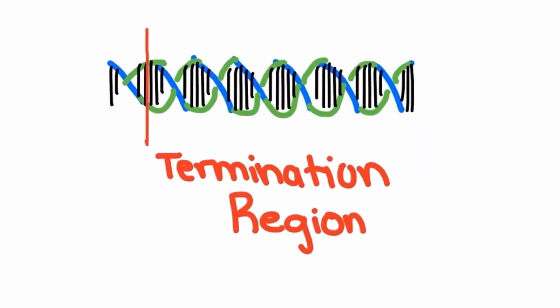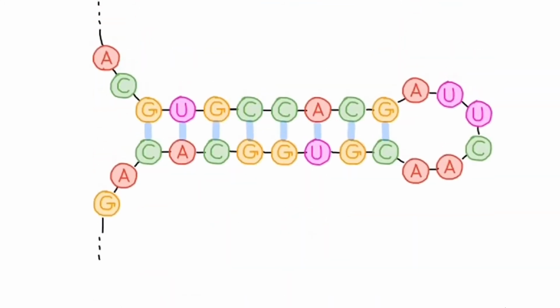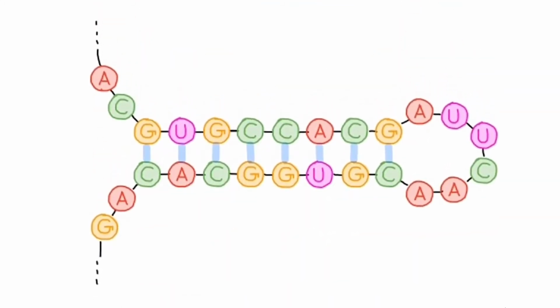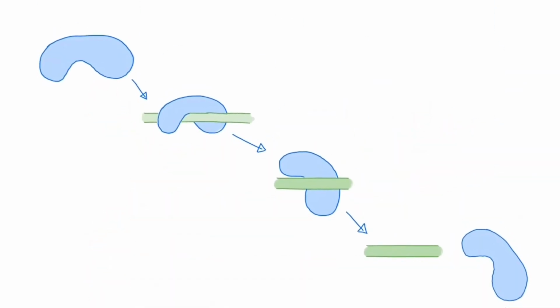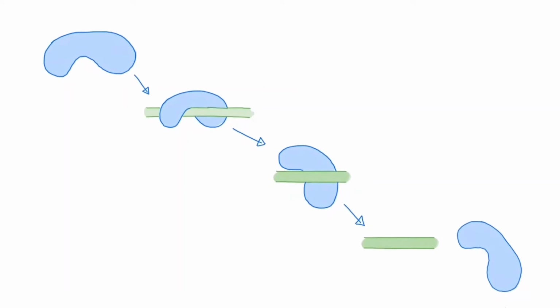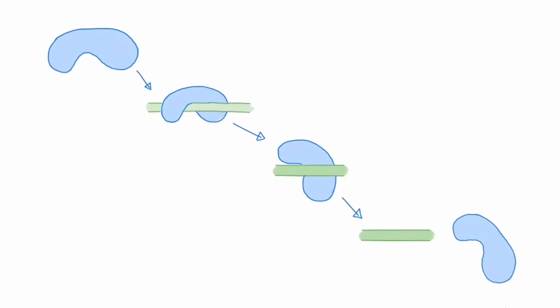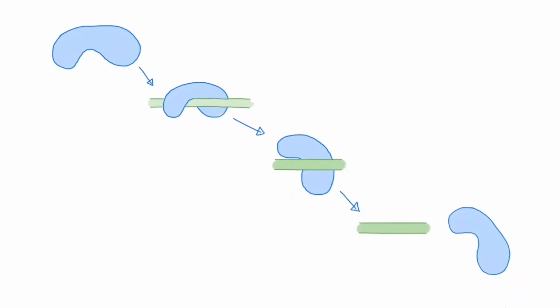When RNA polymerase is in the termination region, the sequence causes the mRNA to fold back on itself and prevents transcription from continuing. Both the RNA polymerase and mRNA strand fall off the DNA strand. In summary, transcription results in an mRNA copy of DNA.